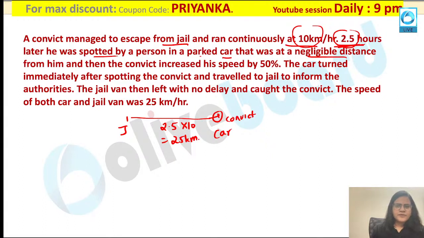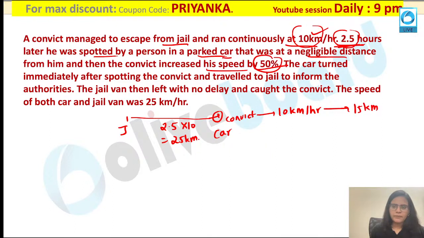Now what is given? The car has noticed the convict over here. Then the convict increased his speed by 50%. His initial speed is 10 km per hour, and now he has increased it by 50%. So what would be his new speed? His new speed will become 15 km per hour. Very good evening. So his new speed will be equal to 15 km per hour.